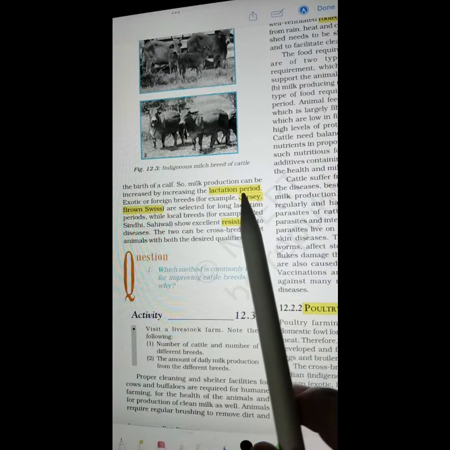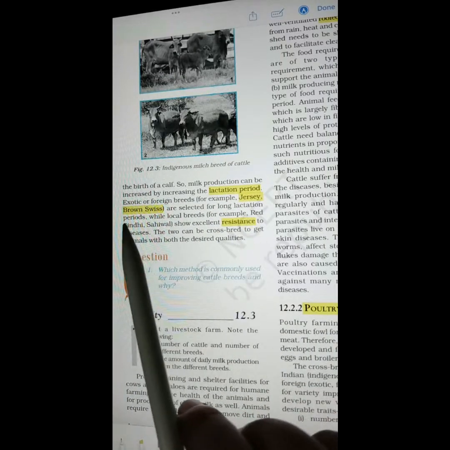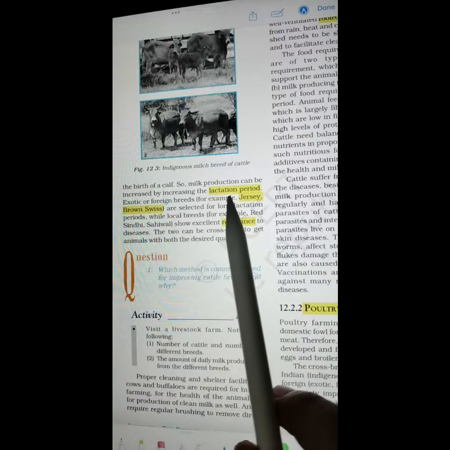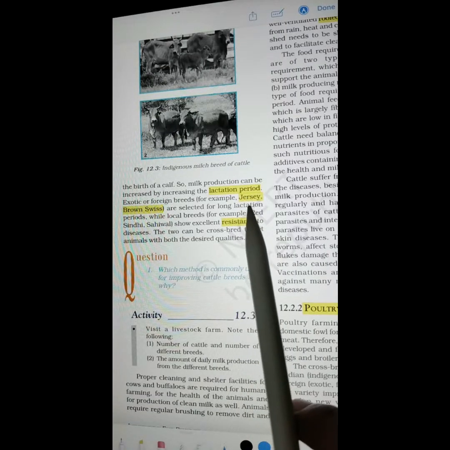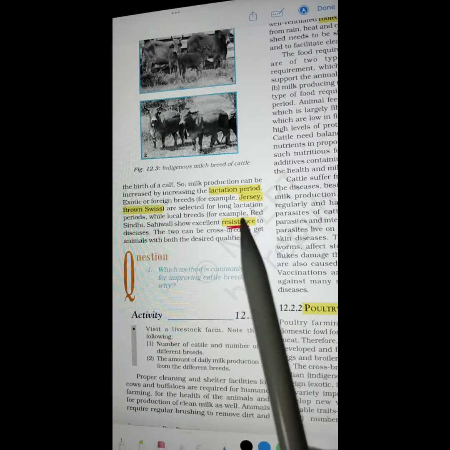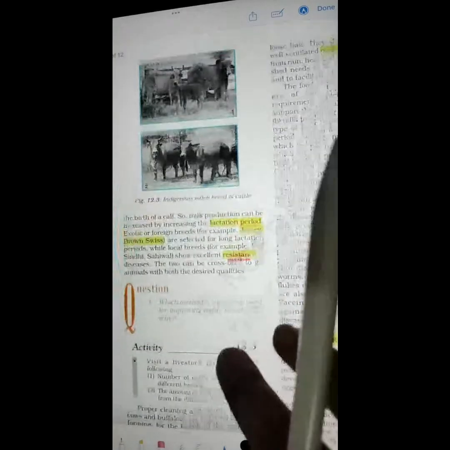Lactation period. Jersey, Brown Swiss. This is the name of exotic or foreign breed. Lactation period. Jersey, Brown Swiss. Resistance.